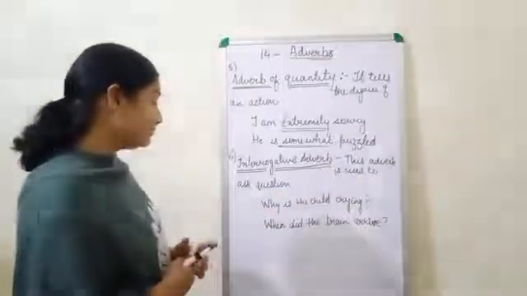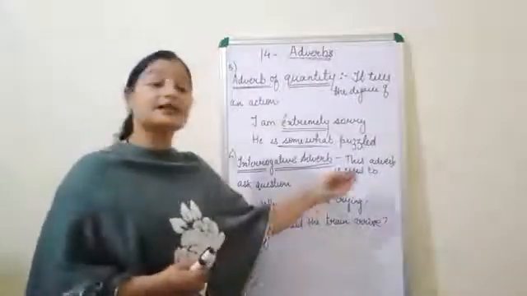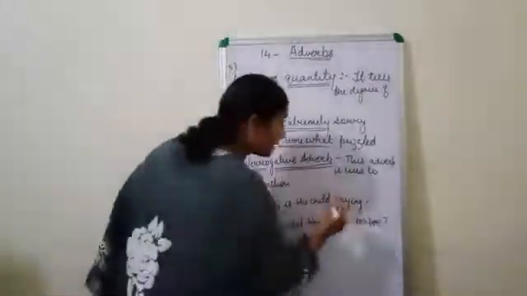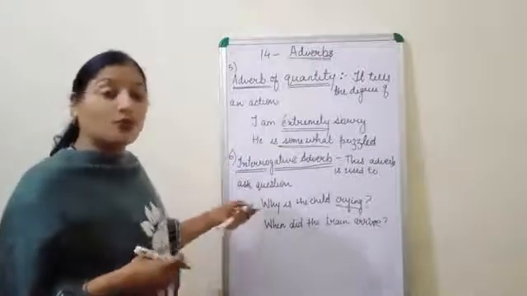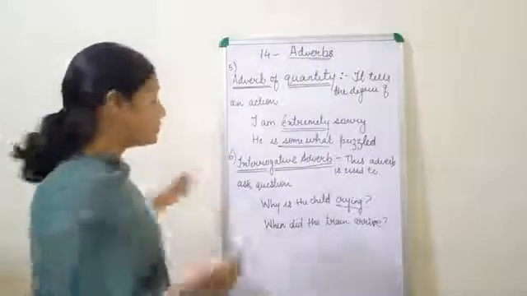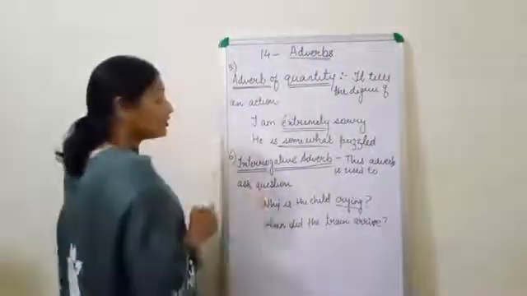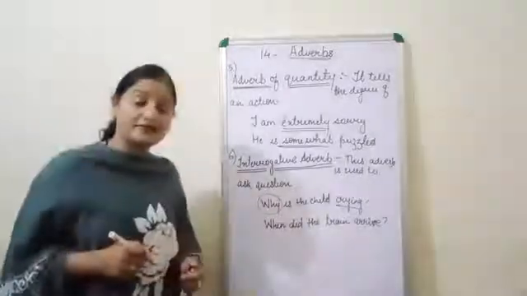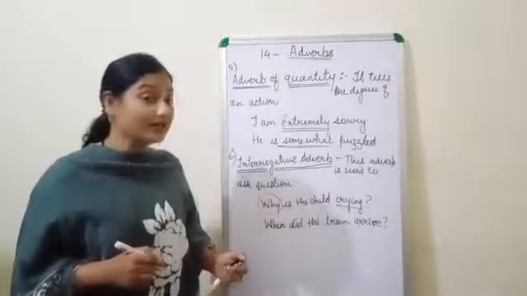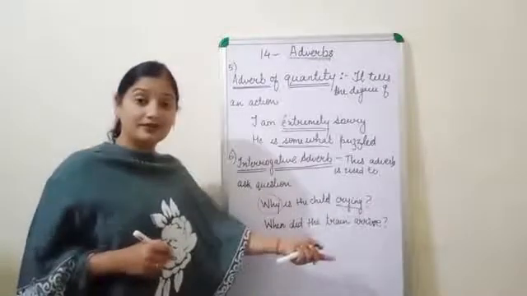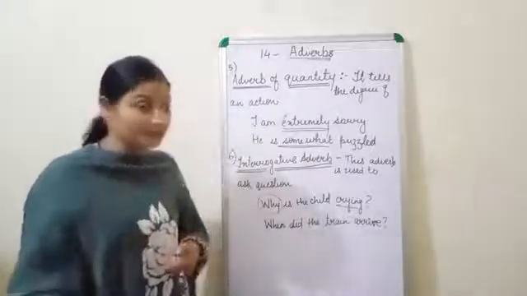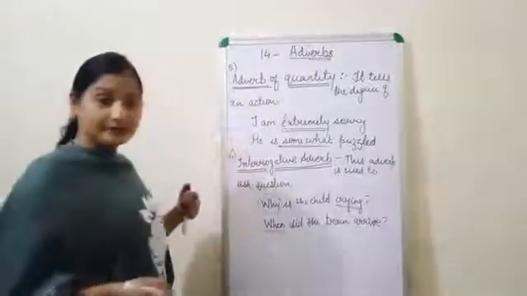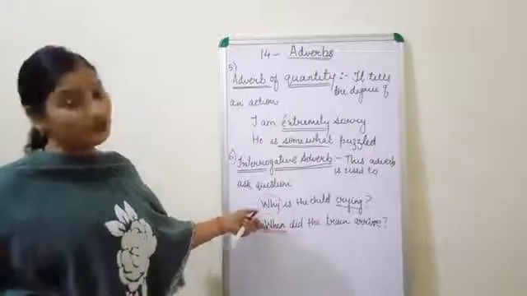Now let's see an example. Why is the child crying? The child is crying, so the child is showing some action. But we have asked, why is the child crying? So this will be your interrogative adverb. One more. When did the train arrive? Again, train arrive means adverb of time. But when did it arrive? Interrogative, because we have asked it in the form of a question.